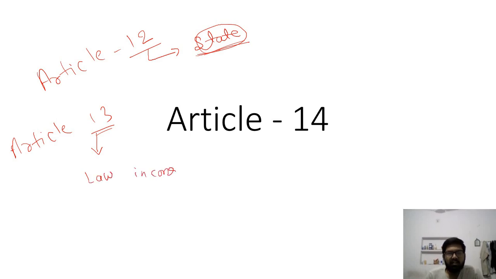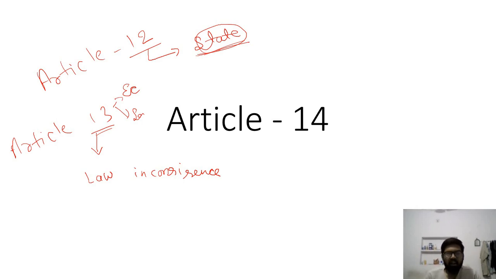It means what if any law is inconsistent with our fundamental rights, and how to deal with that kind of law. We studied the doctrine of eclipse and the doctrine of severability. So all these things we have done.